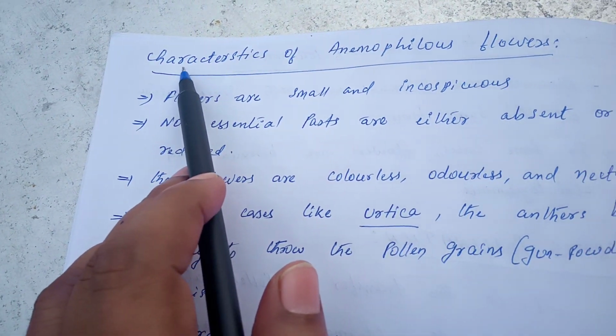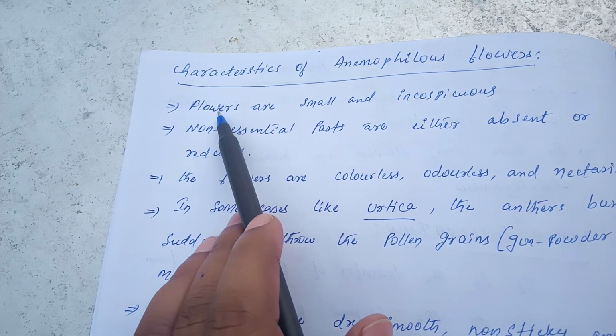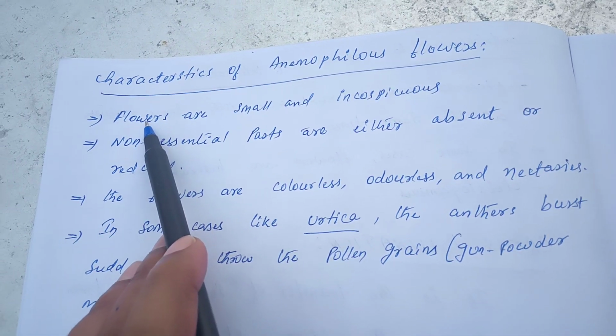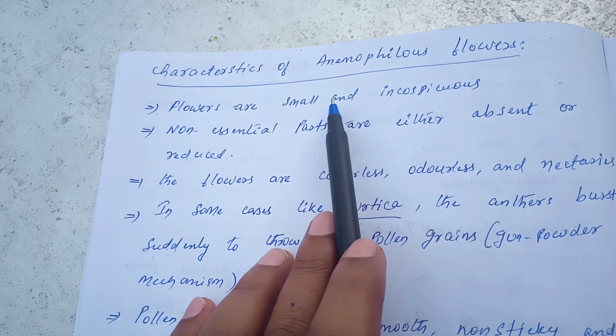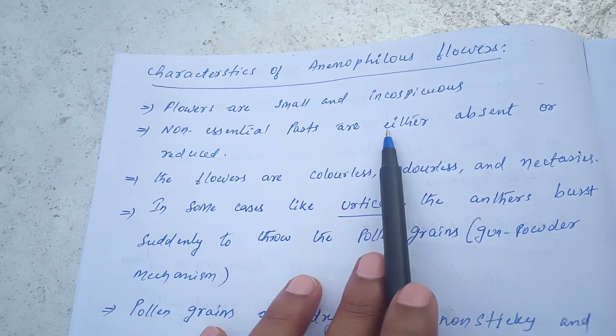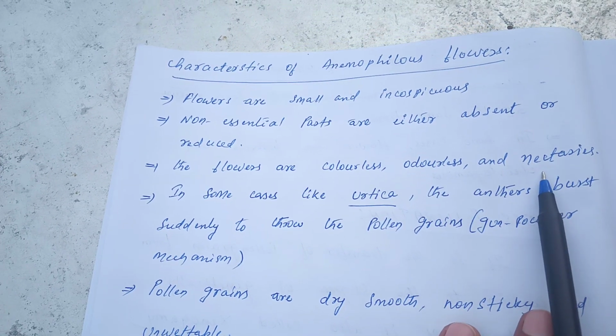And these are the characteristics of anemophilous flowers. Some important characters of wind pollinated flowers. First one is flowers are small and inconspicuous. Non-essential parts are either absent or reduced, and the flowers are colorless, odorless and nectarless.